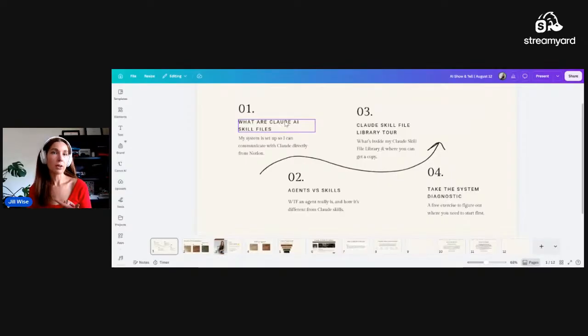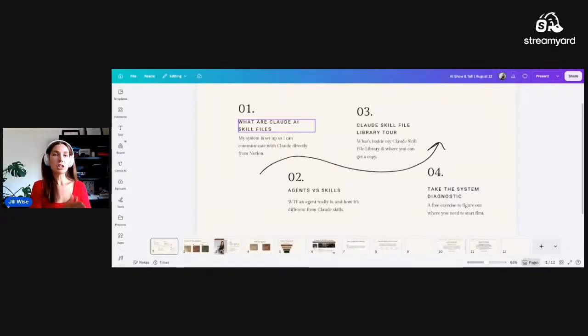So we're going to start with what are Claude AI skill files. Skill files are relevant to Claude, but these kind of things can be used across multiple different platforms. So it's the same kind of idea as when we were building custom GPTs when ChatGPT was cool. Now it's into skill files. They're similar, but not quite the same. They can be repurposed over, transferred over, just not quite the same.